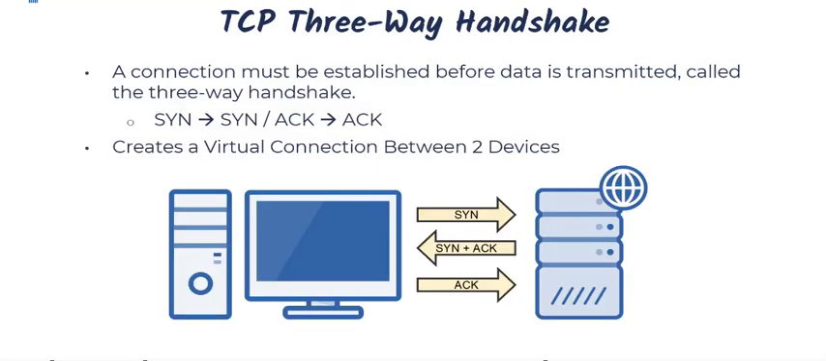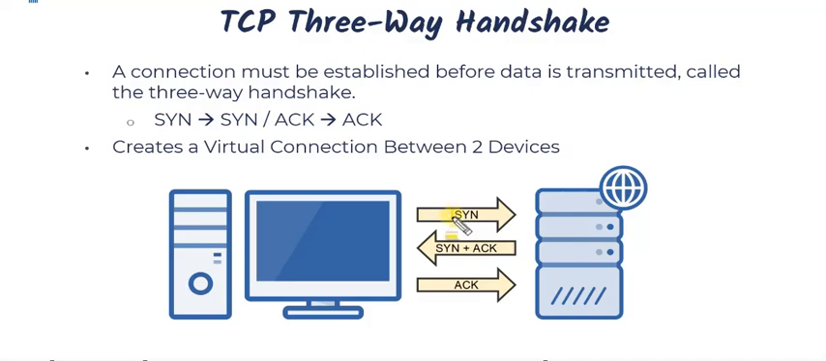So the three-way handshake is pretty simple. The way that it works is that we send what is called a SYN request to the server that we want to communicate with, which I have depicted here. So let's say that this is a web server and I want to request a web page from it. Well, to start that communication back and forth, we have to establish this three-way handshake.